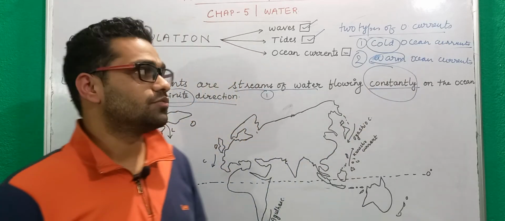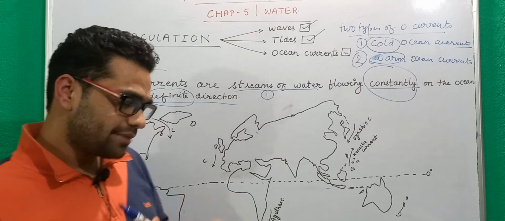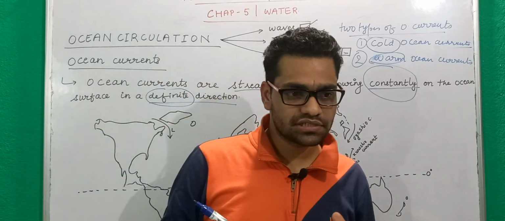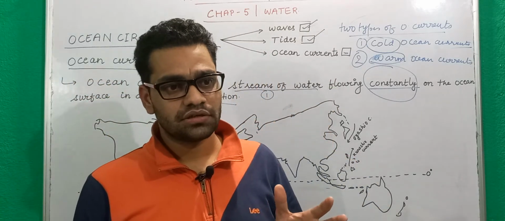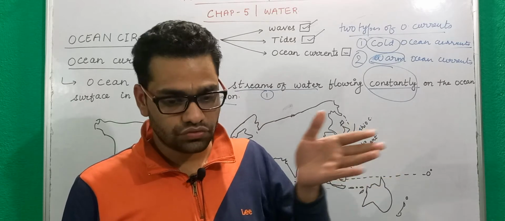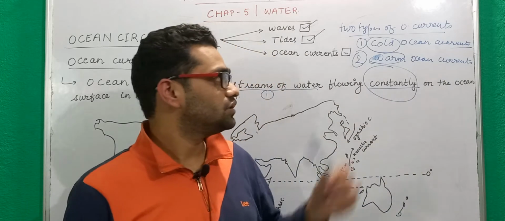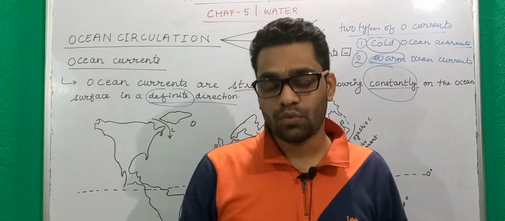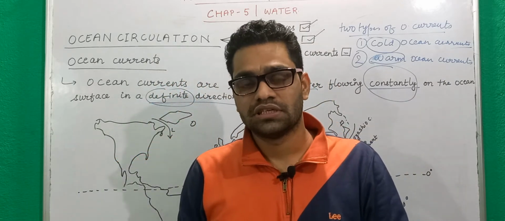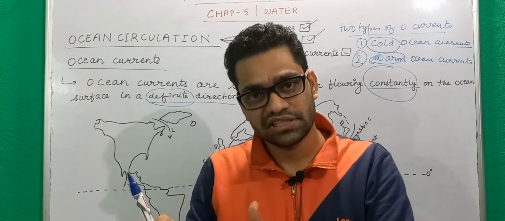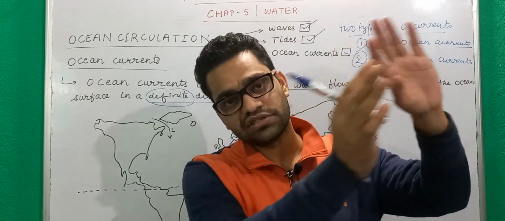So what is happening? The colder currents are bringing the colder water of the ocean to the warmer region. And what is the warm current doing? The warm current is bringing warmer water from the warmer areas in the ocean to the colder regions of the ocean.